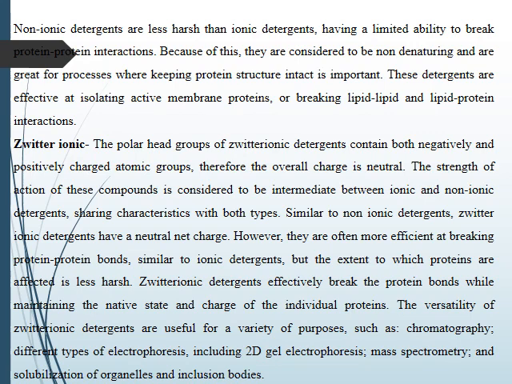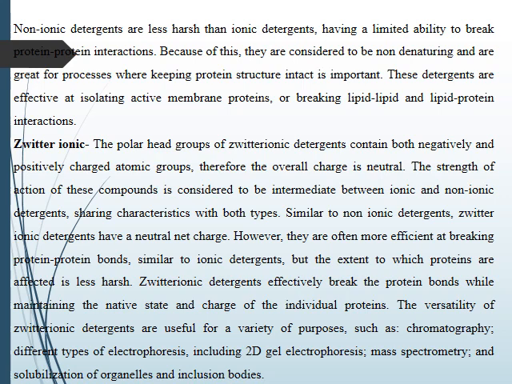Non-ionic detergents are less harsh than ionic detergents, having a limited ability to break protein interactions. Because of this, they are considered to be non-denaturing and great for processes where keeping protein structure intact is important. Next is zwitterionic.